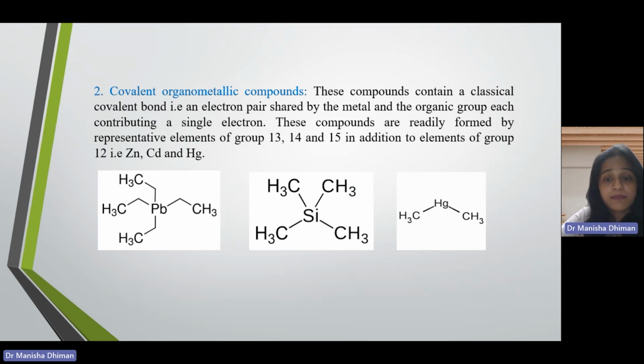These are the common examples. As you can see, in tetramethylsilane the bond is between a silicon atom and a carbon atom. They have similar electronegativity, so there is equal sharing of electrons and a covalent organometallic compound is formed. Similarly, the other examples shown here are covalent organometallic compounds.